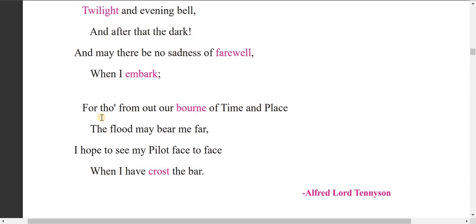So in the last stanza, the poet talks about going beyond time and place, the physical world. He has died, and he has passed beyond this world, and also wishes to see the pilot. Pilot means here God, to meet face to face.